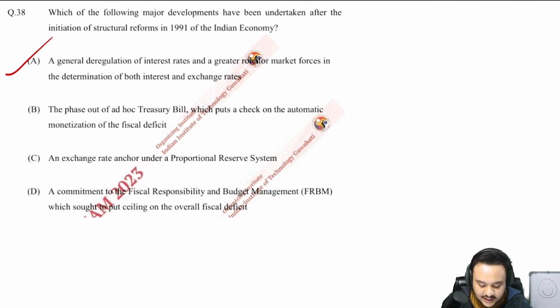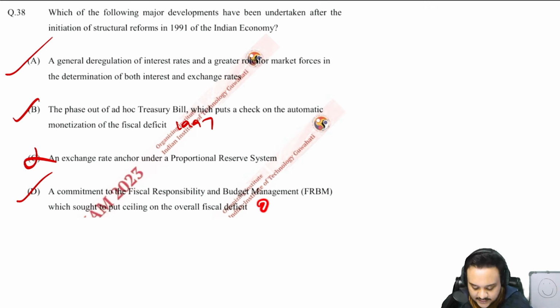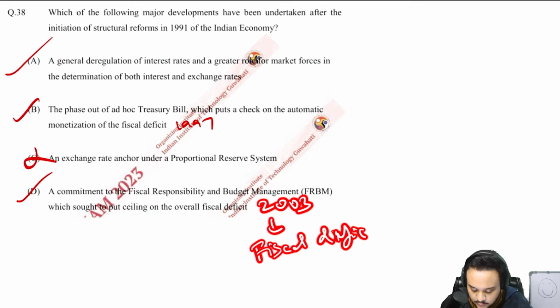So that is why in 1997 this was abolished, and that put a check on the automatic monetization of the fiscal deficit. Okay, then an exchange rate anchor under a proportional reserve system. No, this is false. India uses the managed floating rate system, you already know. Then a commitment of the FRBM, which is one of the most important and famous things under the Indian economy post 91 reforms that you should know about, which was put in place in the year 2003, and the fiscal deficit was aimed to be put under 3% of GDP.